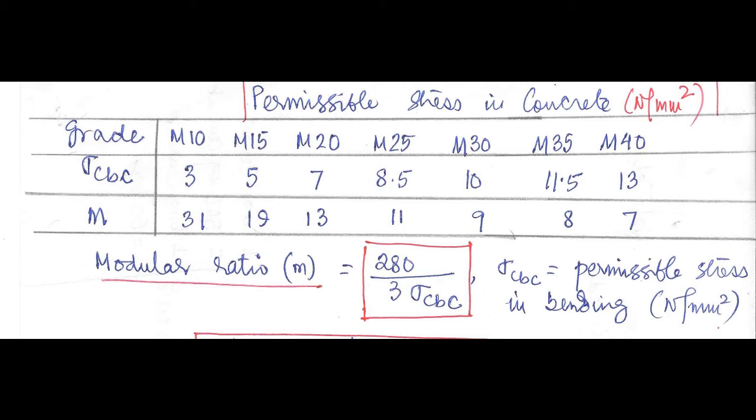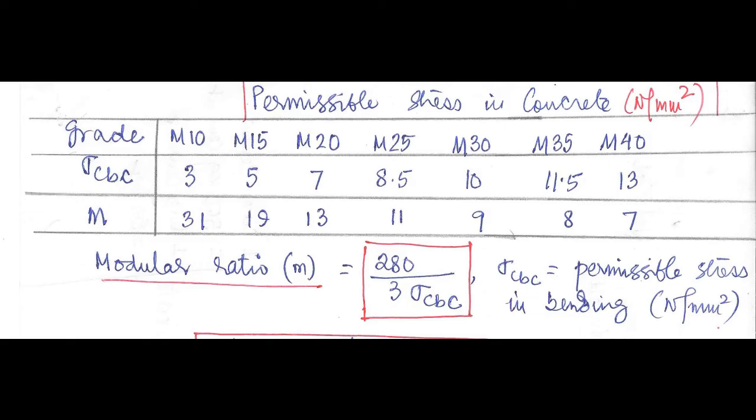Now next is the sigma CBC row. Sigma CBC is the permissible stress in concrete. The unit is Newton per mm square. So you have to remember the table. For M10, sigma CBC is 3, M15 is 5, M20 is 7, M25 is 8.5, M30 is 10, M35 is 11.5, M40 is 13.